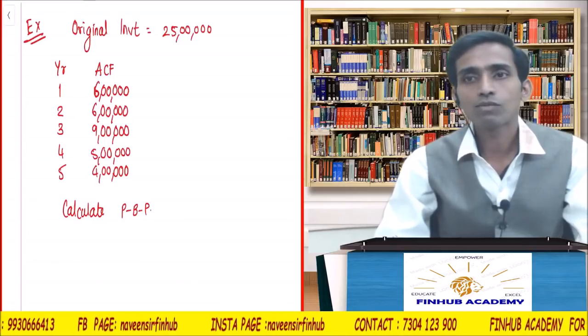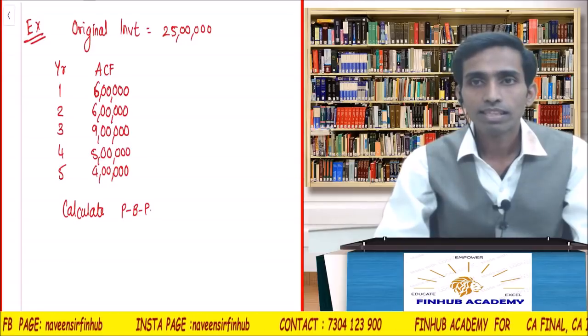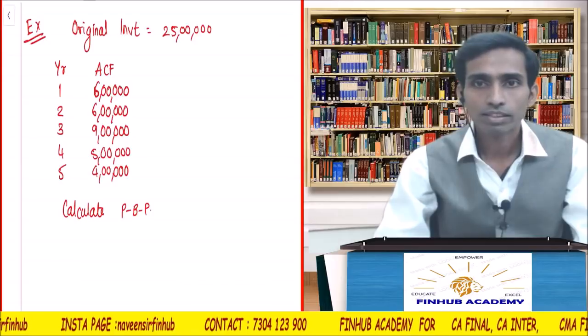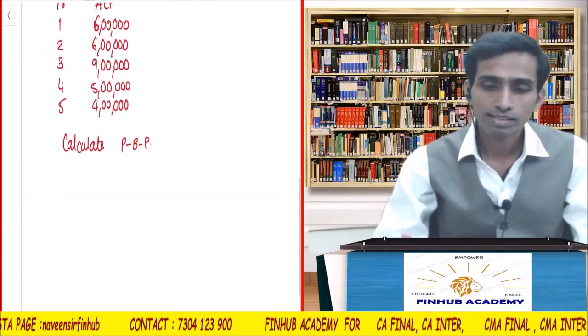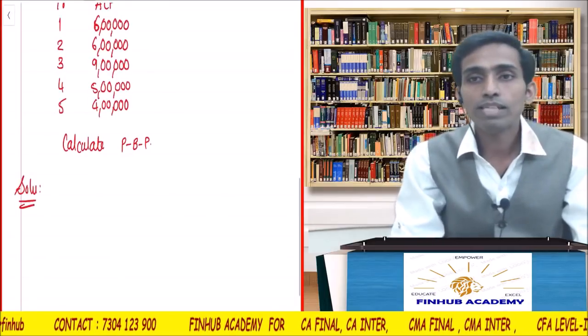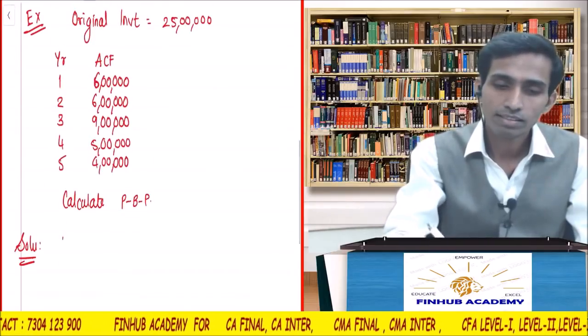Here also the cash flows are uneven. Have you copied the question? Done? Okay. So here also the cash flows are uneven, correct? So what I will do is solution. I will just copy this.